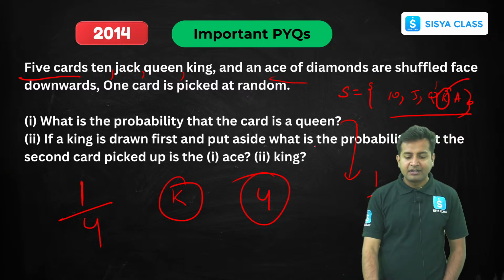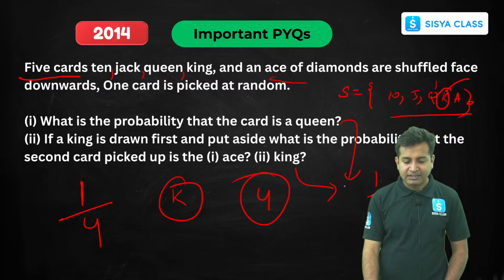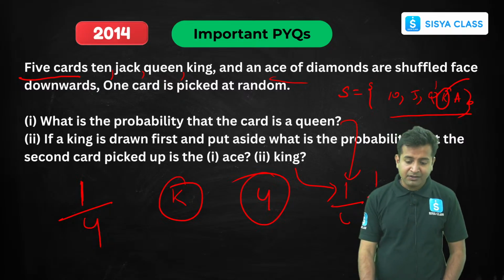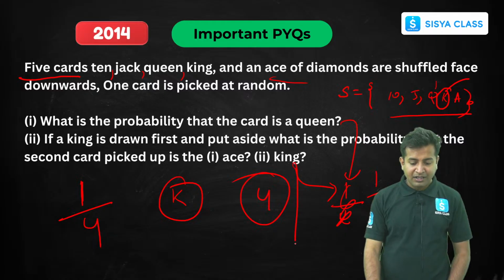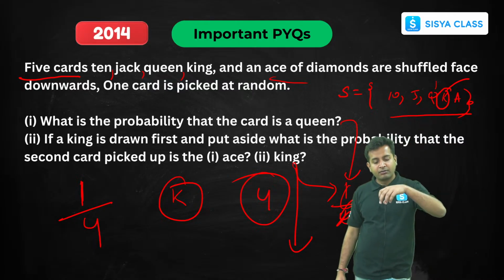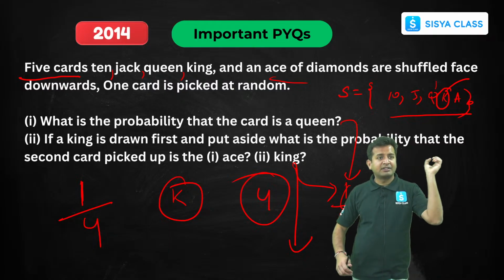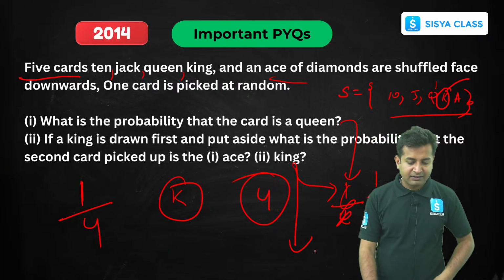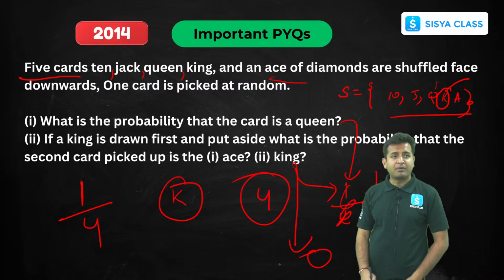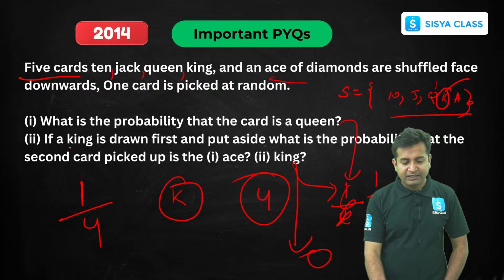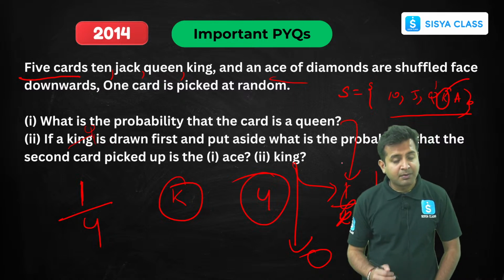Now, what is the probability of king? Sorry, the probability of the king will be 0. Why 0? Because we have removed the king, right? We drew the king from the sample space, removed it and placed it somewhere. So the probability would be nothing but 0. This is very, very important. Clear? Understood? Now, instead of king, they can remove queen, and then they will ask what is the probability of getting a queen?